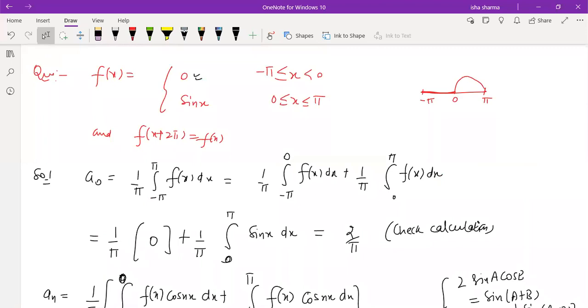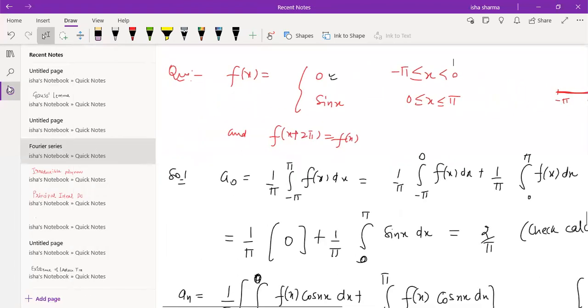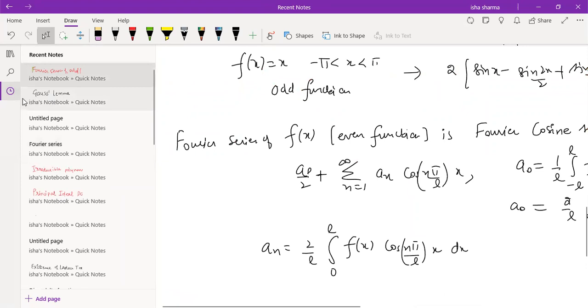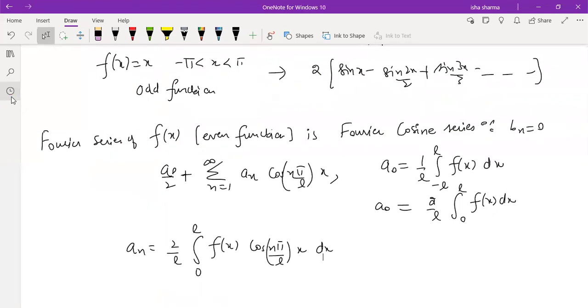But if we already knew that this is an even function, we would not have wasted our time in computing bn. So that's why from this point onwards, whichever question we will be doing, we will be checking first whether the function is an even function or an odd function. So that will save our time.